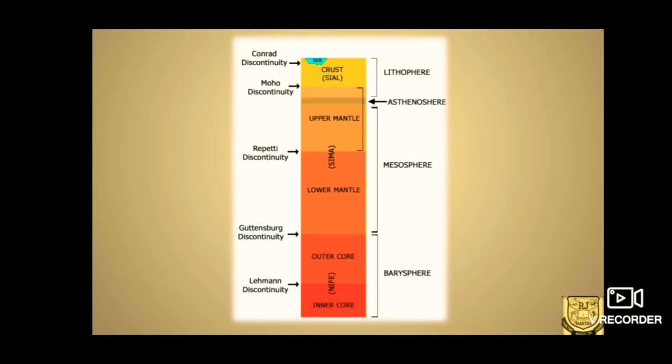The layer between the core and the mantle is called the Gutenberg discontinuity, and the core is also divided into outer core and inner core. The layer between outer core and inner core is the Lehmann discontinuity. Together, the crust is known as the lithosphere, the mantle as the mesosphere, and the core as the barysphere.